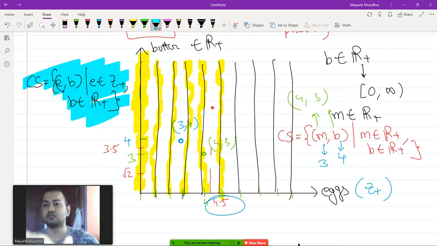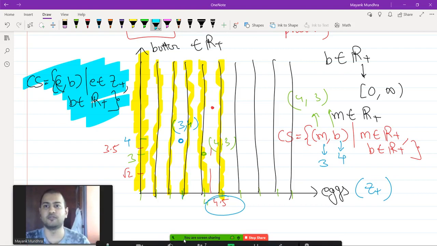Okay, they'll define a set, and by looking at this set you should be able to realize what they are talking about. So forget all the diagrams and all the explanations which I give you. If I just give you this blue highlighted part, that the consumption set is (E, B), E belongs to Z plus and B belongs to R plus, from this you should be able to create an image in your mind about what the set should look like. Okay, so that's what's expected of you.